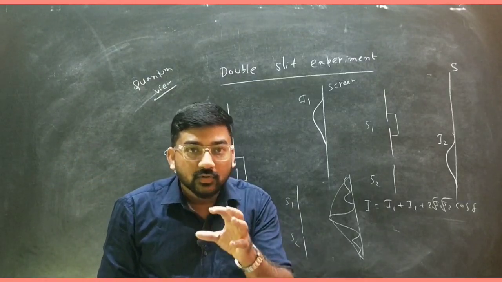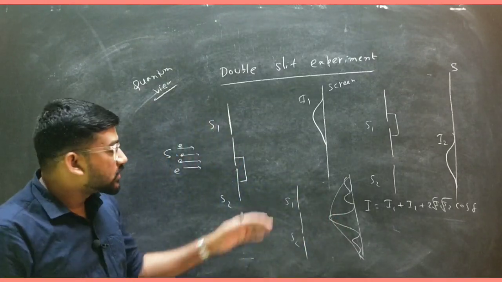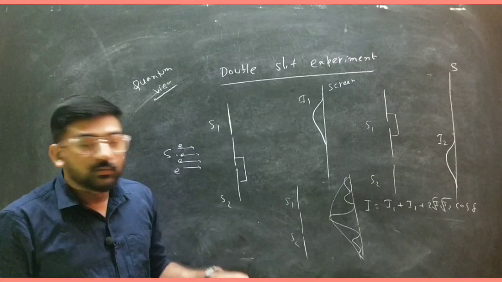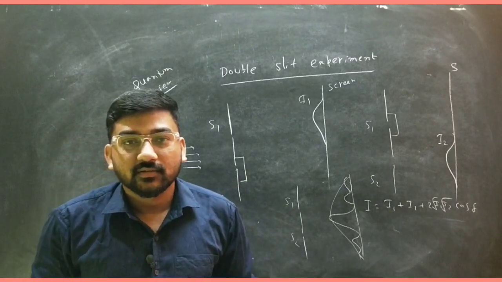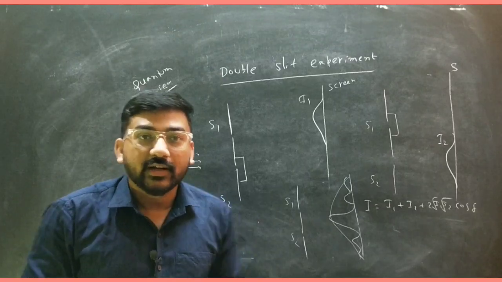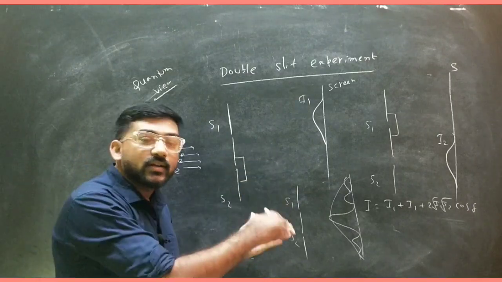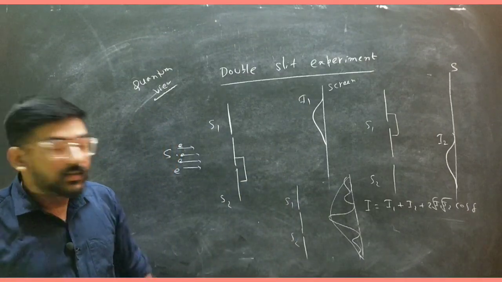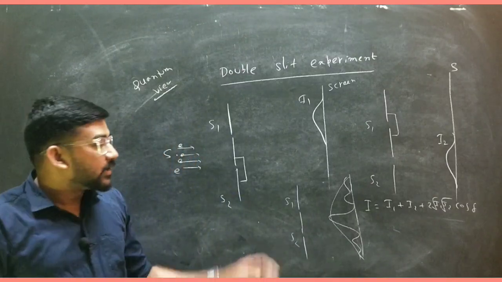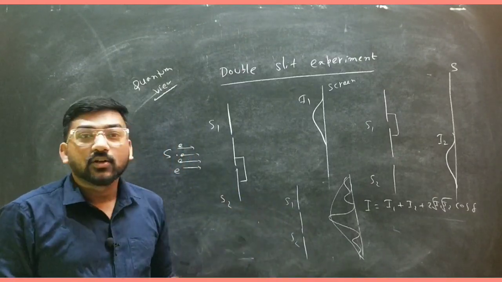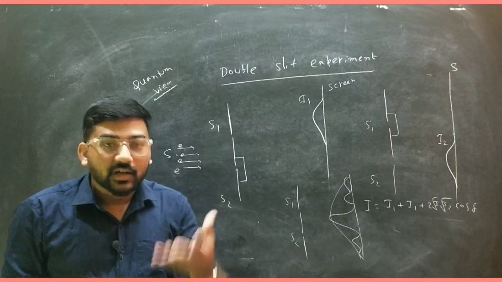So you cannot interact with the electron and still see its actual behavior by illuminating it with light or any electromagnetic wave, any radiation. Whenever you put radiation, the electron will interact with this radiation, and in that case it will simply behave as a particle. So this is actually the microscopic behavior of the electron.